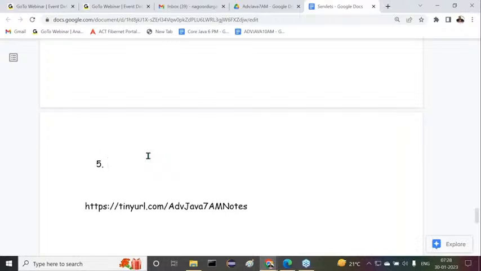Another question: inside the JVM, who is executing our Java programs? An interpreter. The interpreter is executing our Java applications. Clear or not?